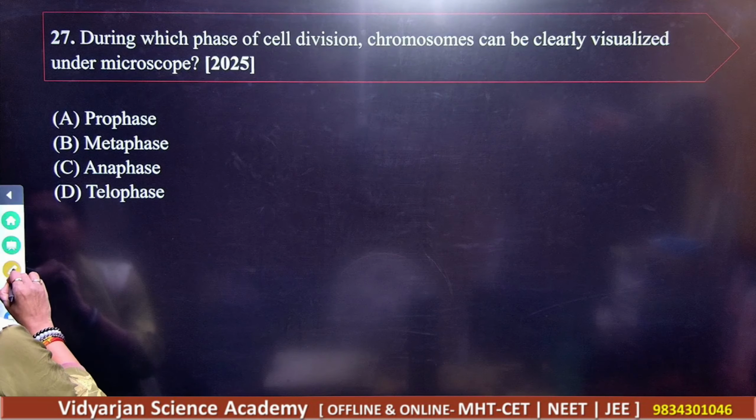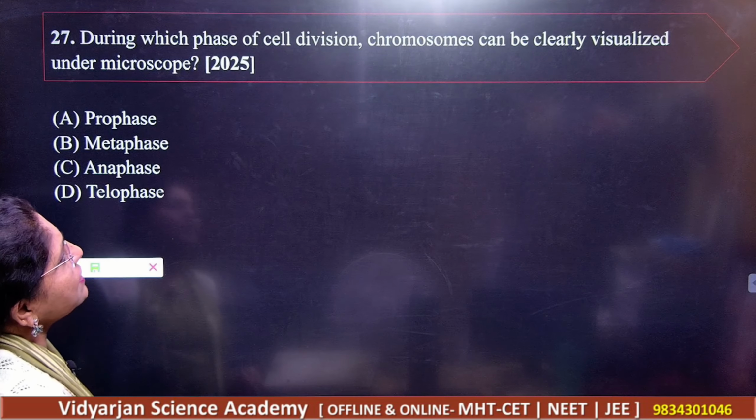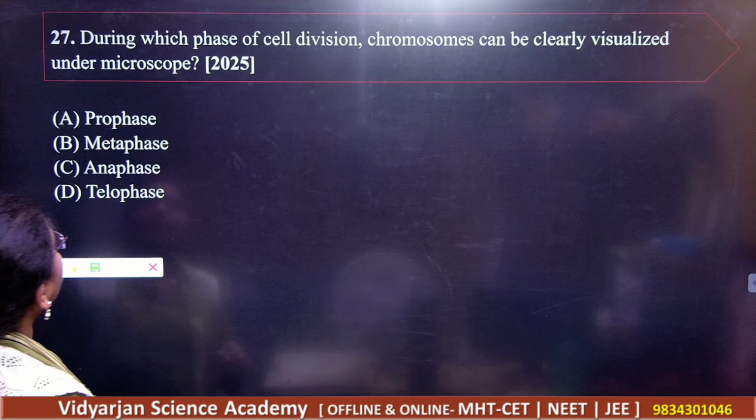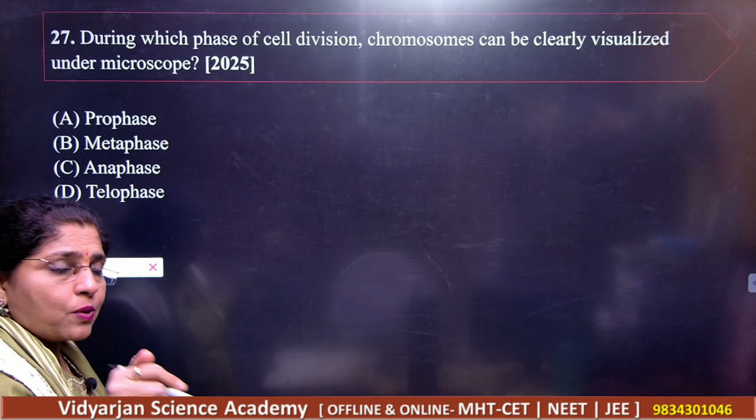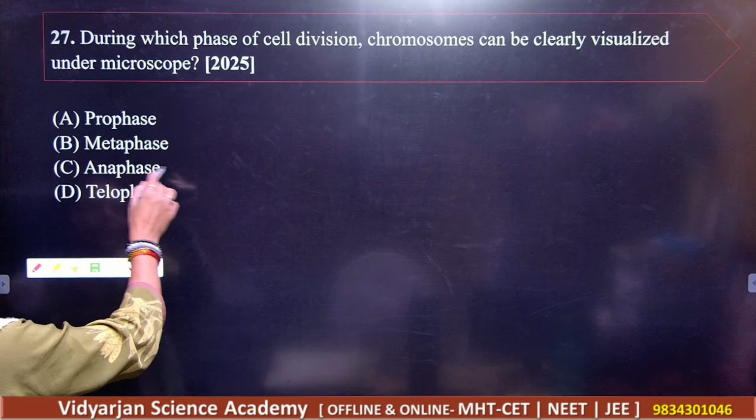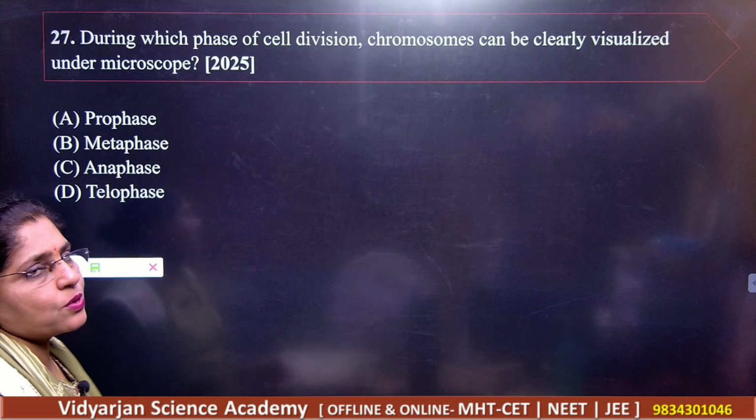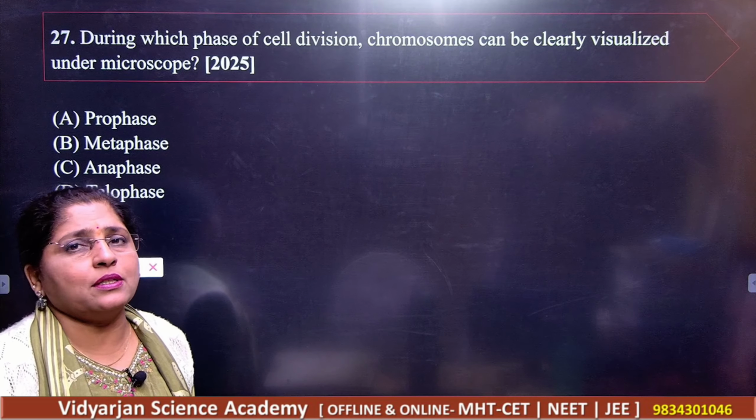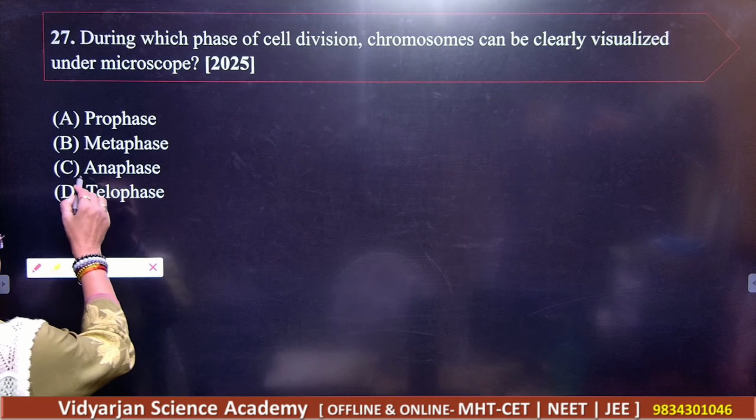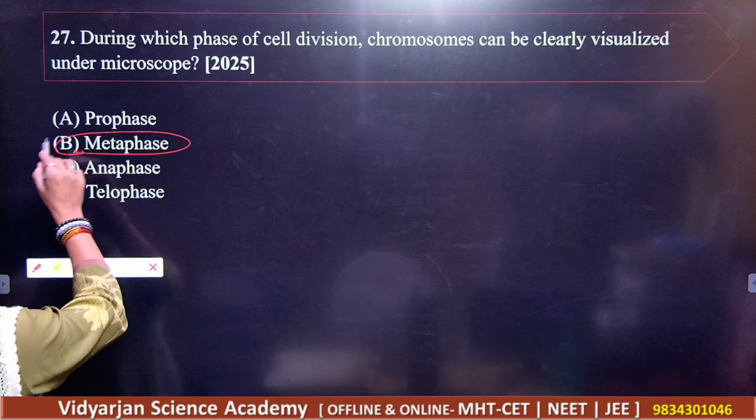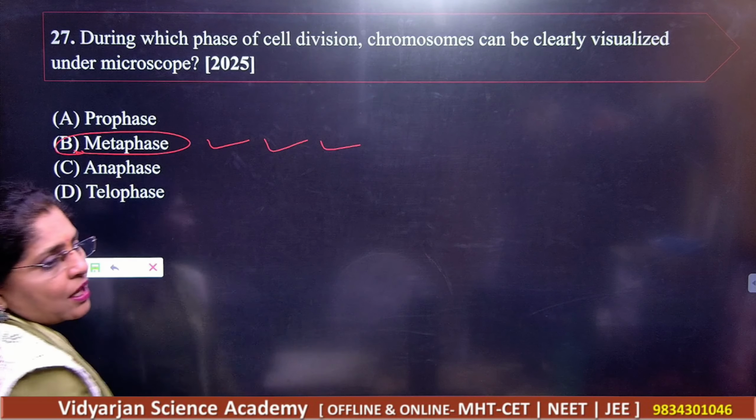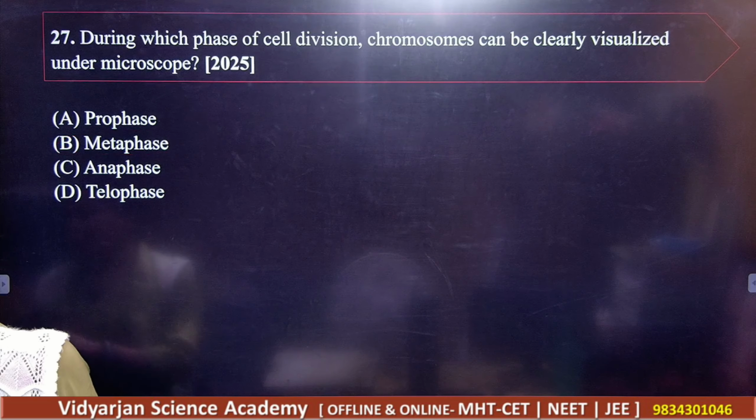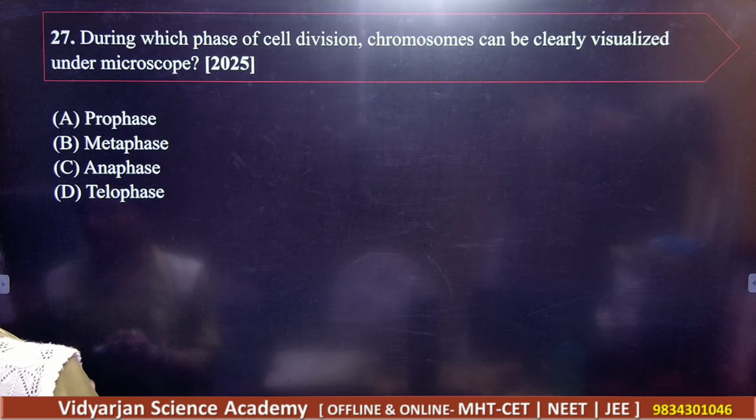Next, during which phase of the cell division can chromosomes be clearly visualized under the microscope? So prophase, metaphase, anaphase and telophase. So dear students, you might have done this experiment in the laboratory. So in metaphase, all the chromosomes are clearly visible. So please note down this answer, very, very simple one, right? Next.